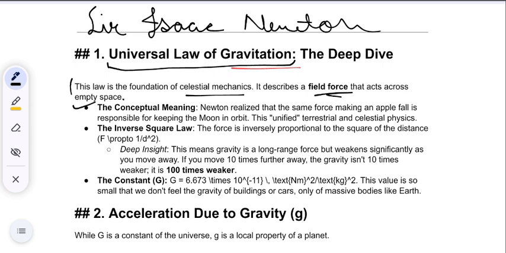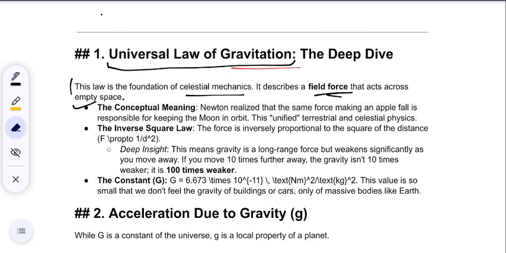First, the conceptual meaning. What is the conceptual meaning of this universal law of gravitation? How did Newton realize? Newton realized that the same force making an apple fall is responsible for keeping the moon in orbit. What happened? One day he sat under an apple tree in his garden.